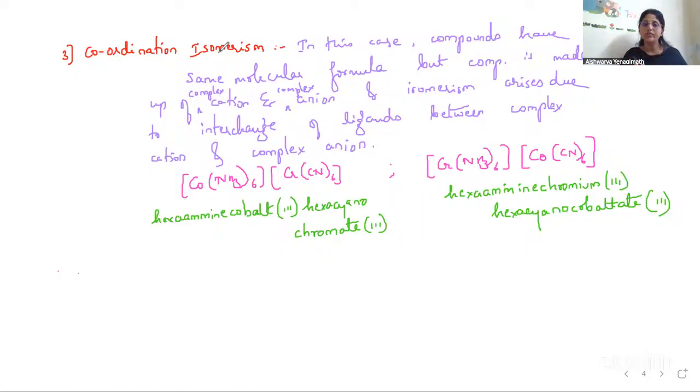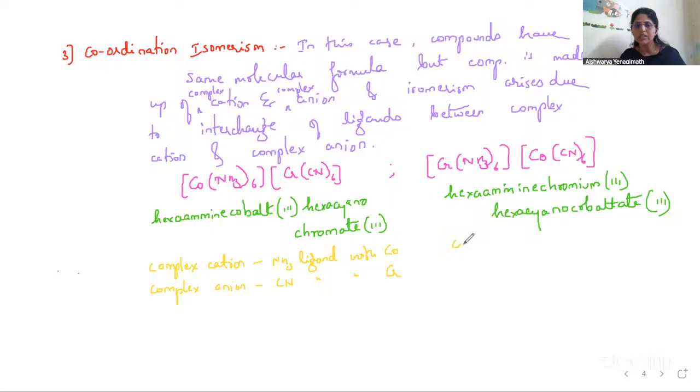You can see here, in the first example, the complex cation contains NH3 ligands with cobalt, and the complex anion contains CN ligands with chromium.